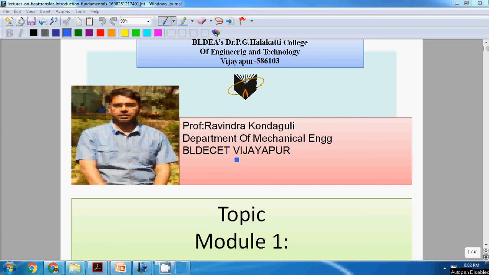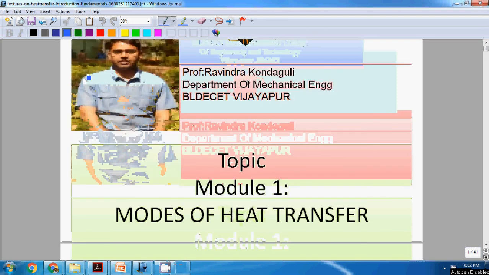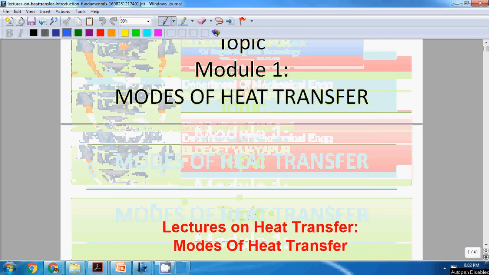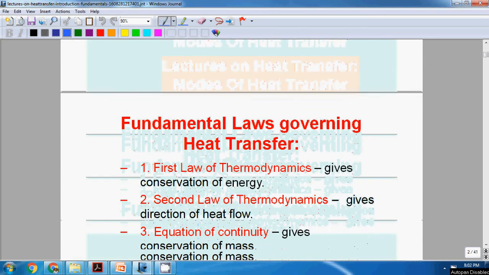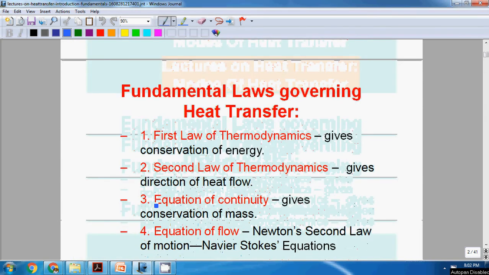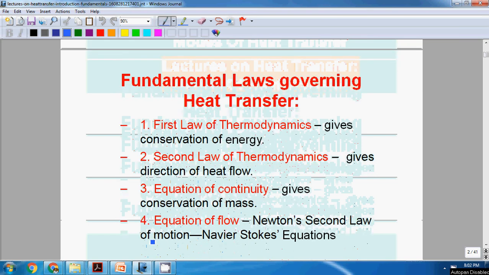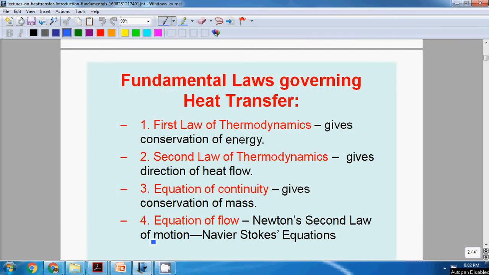We will discuss different modes of heat transfer. The modes of heat transfer are conduction, convection, and radiation. Heat is a form of energy that is transferred due to temperature difference.